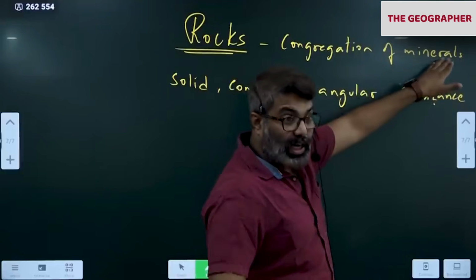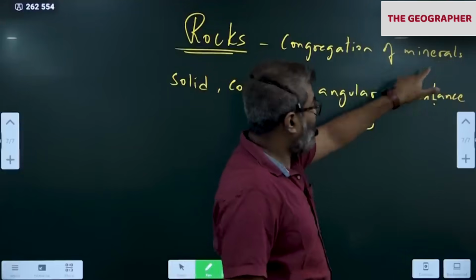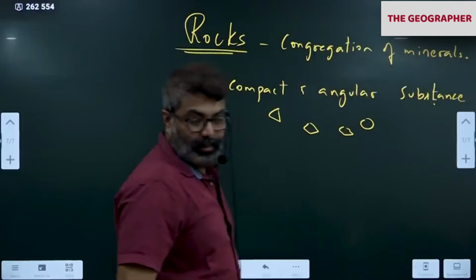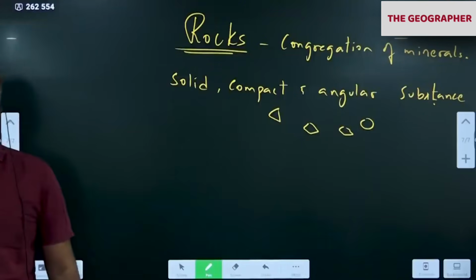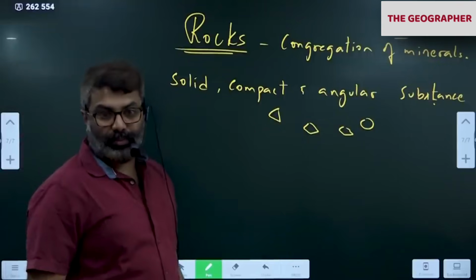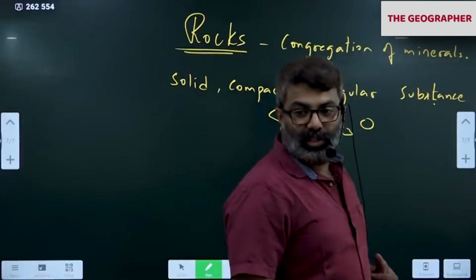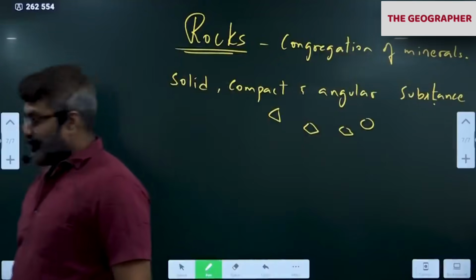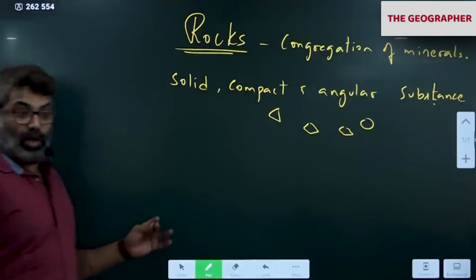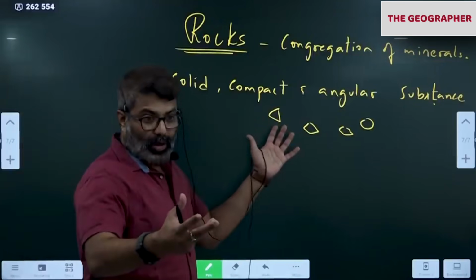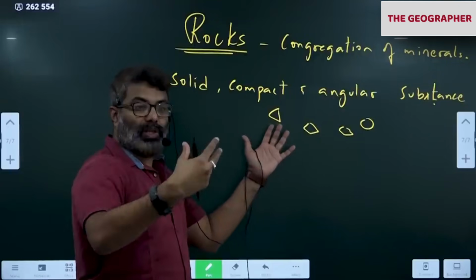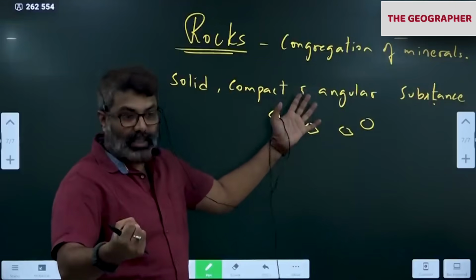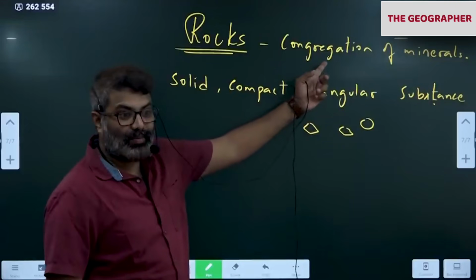Minerals are naturally occurring inorganic substances. Please write one more sentence after this. Minerals are naturally occurring inorganic substances. Inorganic means not derived from plant or animal matter. Now next time when you pick up a rock, before throwing it at someone, just notice what is inside. You will notice rocks are solid, compact, dense, and also they have minerals inside.